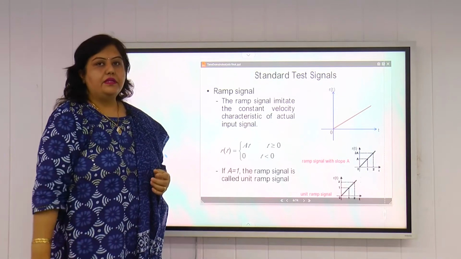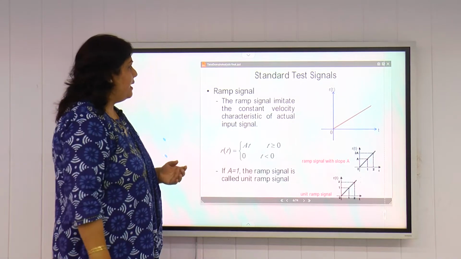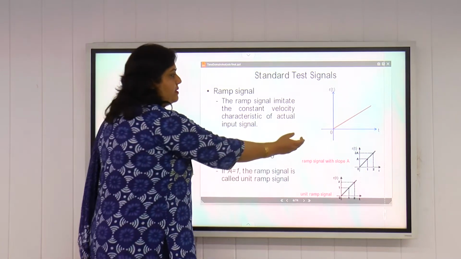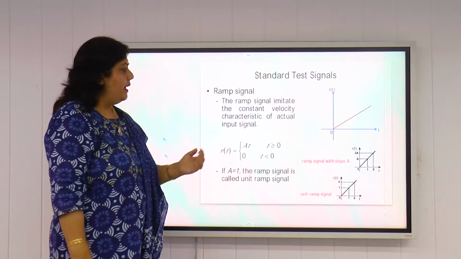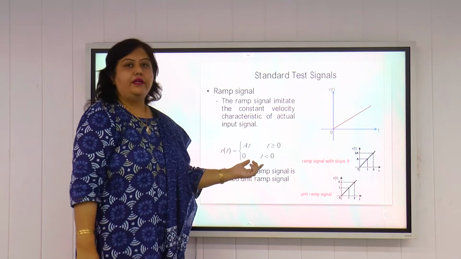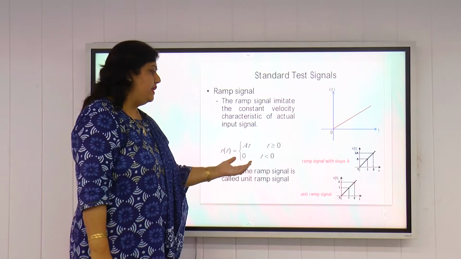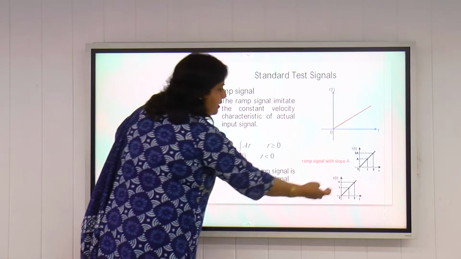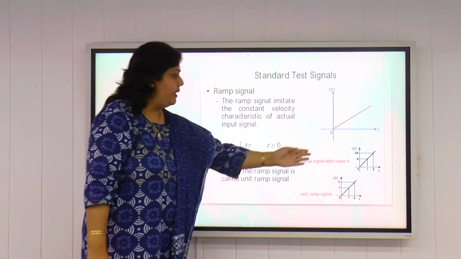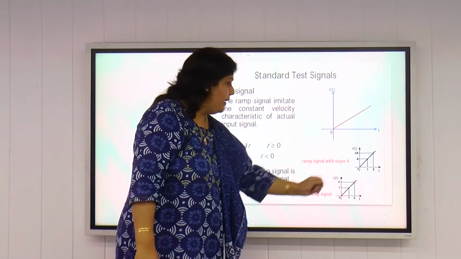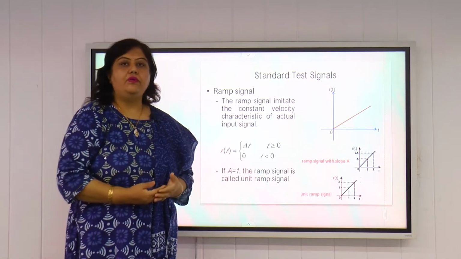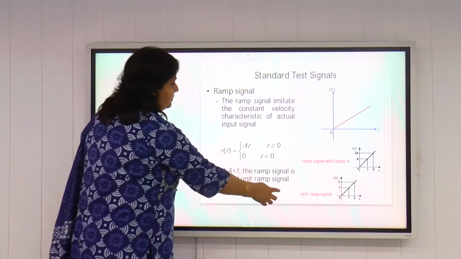The ramp signal is just like a constant velocity characteristic of an actual input signal. It is shown by this figure. It is represented by r(t), and by a mathematical expression, r(t) can be written as At for t greater than or equal to 0, and it is equal to 0 for t less than 0. These are different types of ramp signals based upon the slope of the signal. This is the ramp signal with slope A, and this is a unit ramp signal with a slope equal to 1. So if A is equal to 1, it is known as the unit ramp signal.